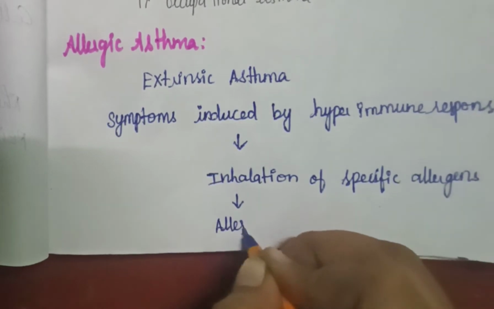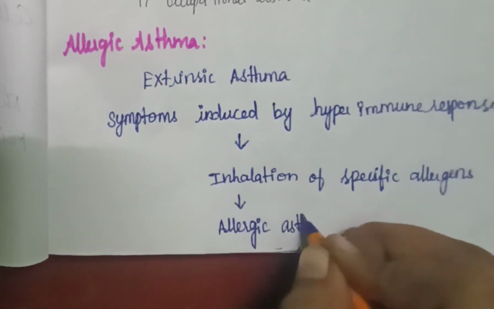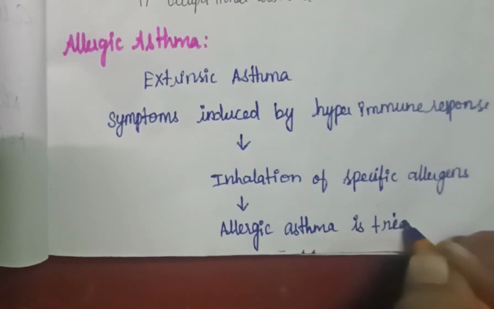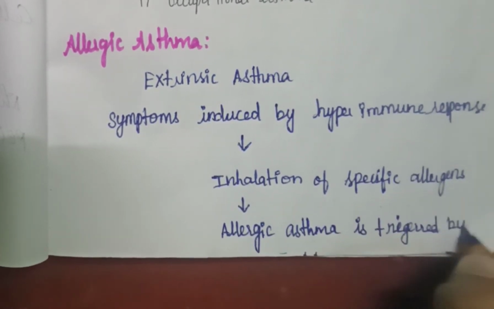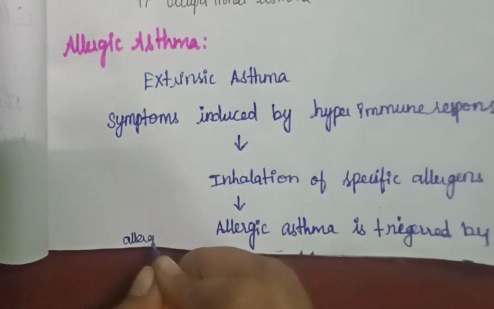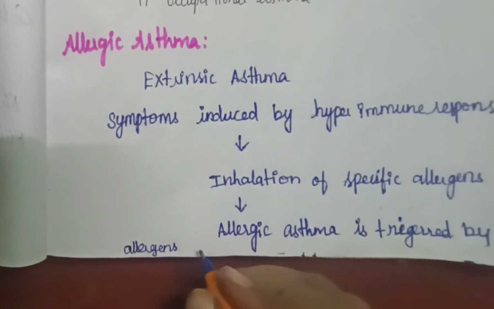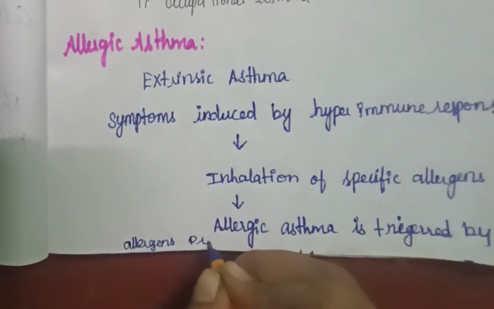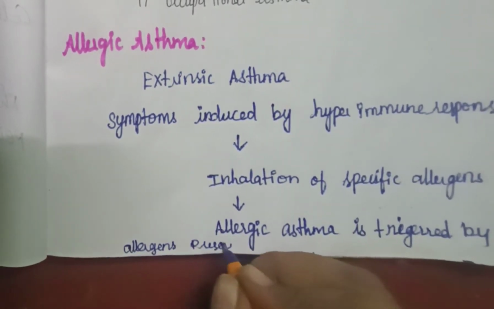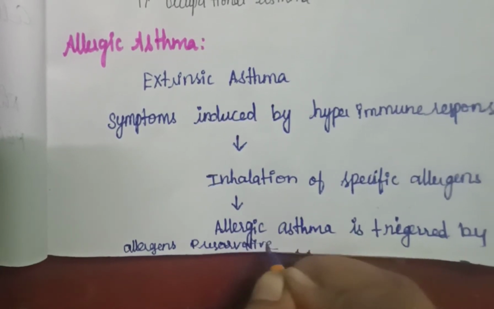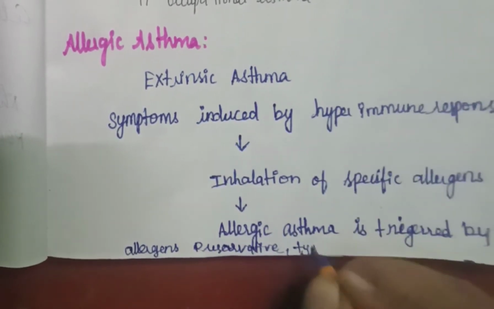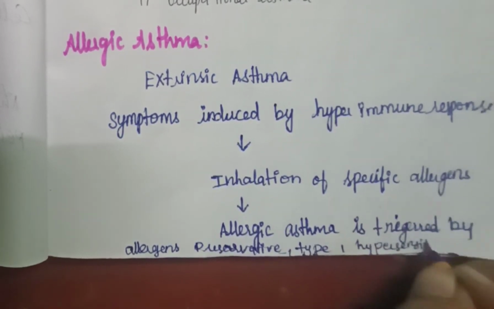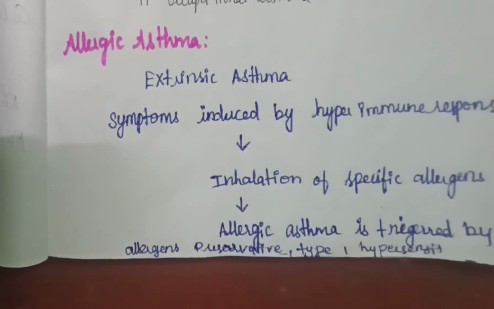Allergic asthma will be triggered by allergens such as house dust, preservatives, and type 1 hypersensitivity, etc. So this is allergic asthma.